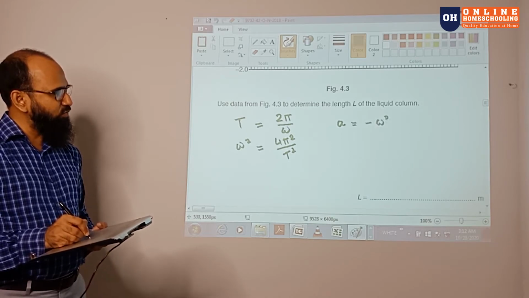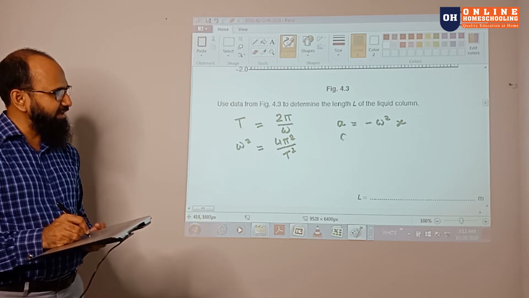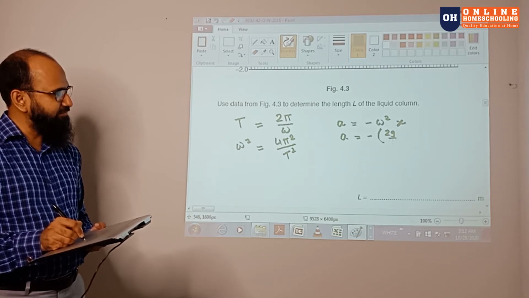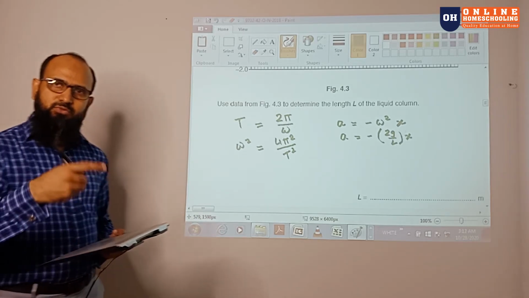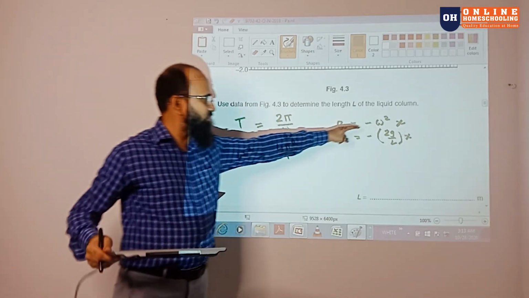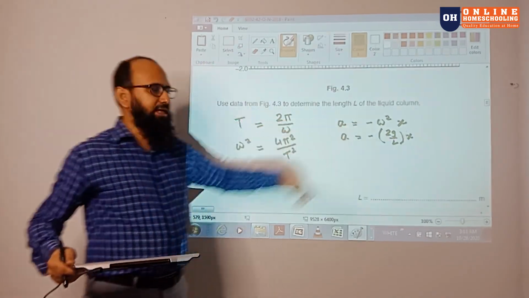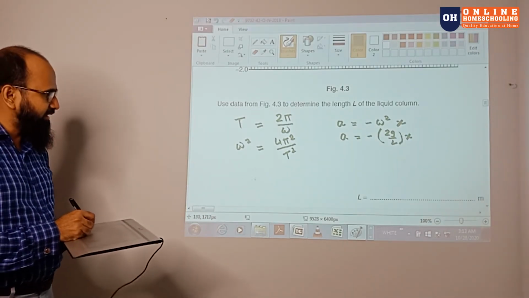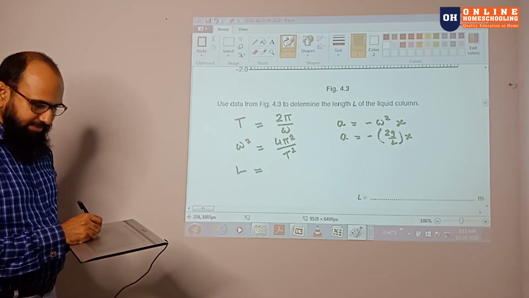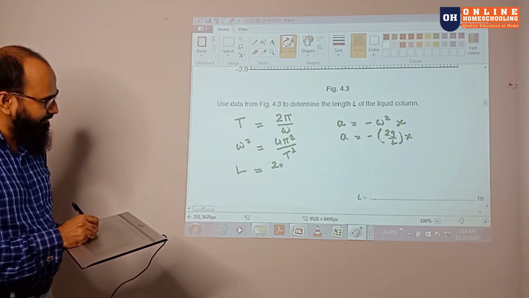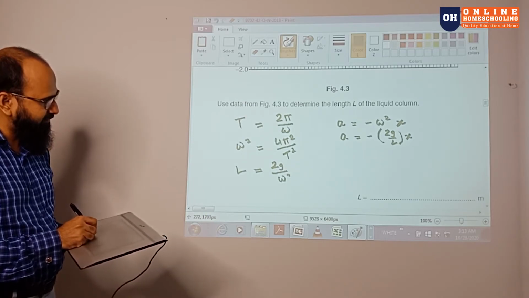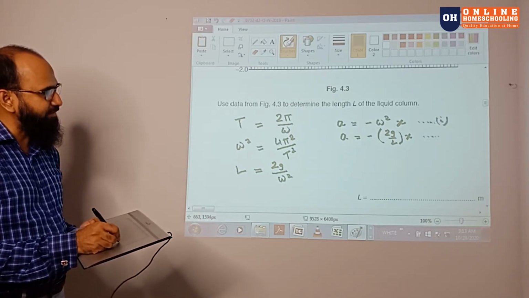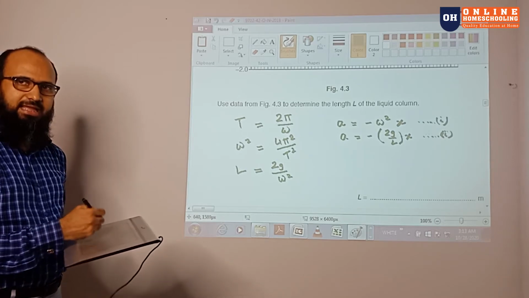minus omega square x, and in this equation a is given by minus 2g by L. So if you compare these two equations, you can easily calculate L. L is given by 2g by omega square. By comparing equation 1 and equation number 2, you can easily calculate that.